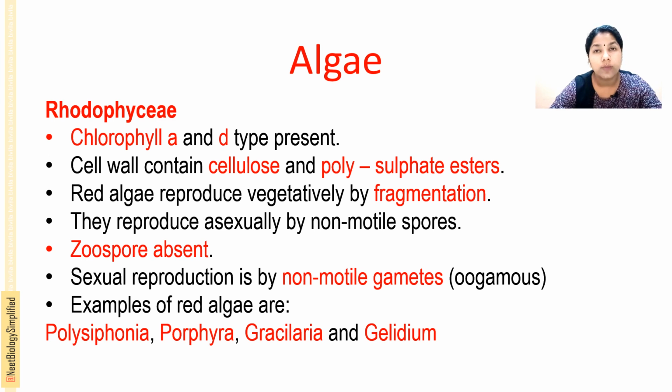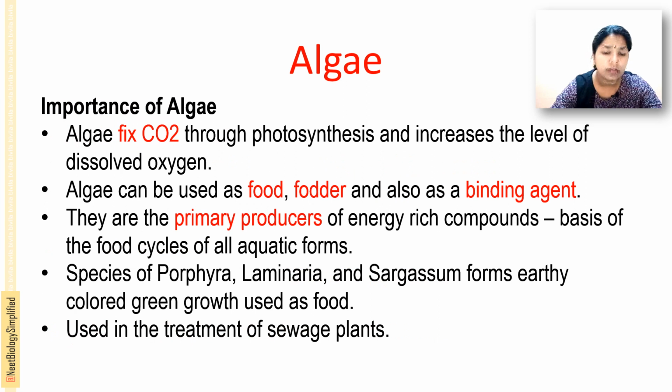Sexual reproduction is by non-motile gametes, that is, oogamous. Commonly found red algae are Polysiphonia, Porphyra, Gracilaria and Gelidium. Next is the importance of the algae.